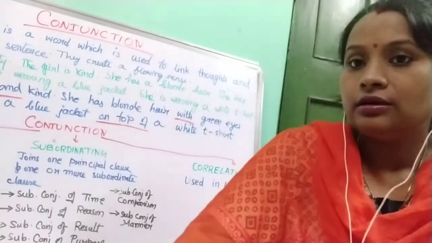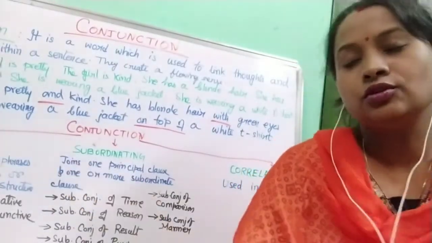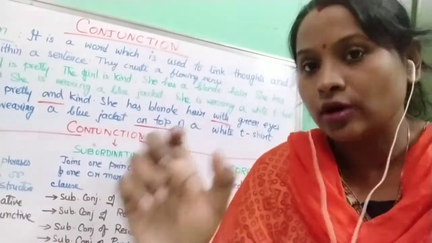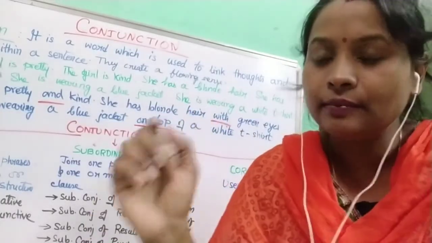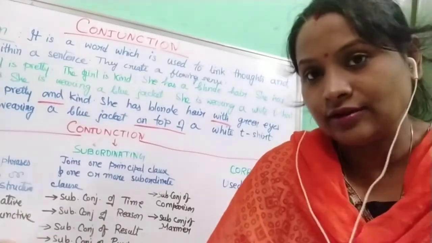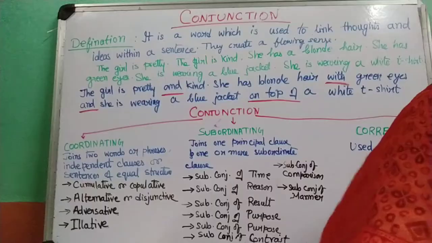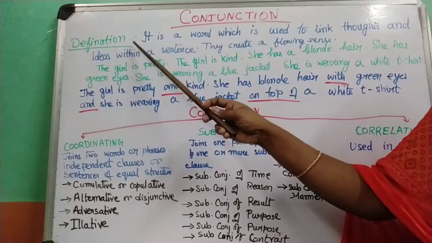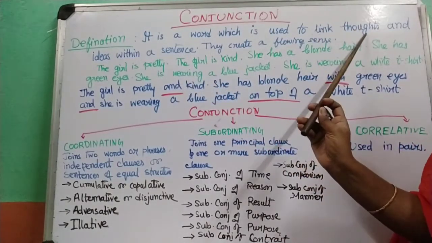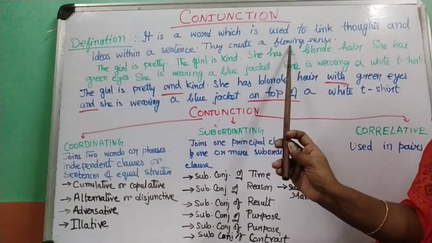Now, before I show you the board, conjunctions, as I've told you, help in joining the sentences. Words like and, but, so, because, yet, though, although, nevertheless, etc. These are all conjunctions. By definition, a conjunction is a word which is used to link or join thoughts and ideas within a sentence. They create a flowing sense.